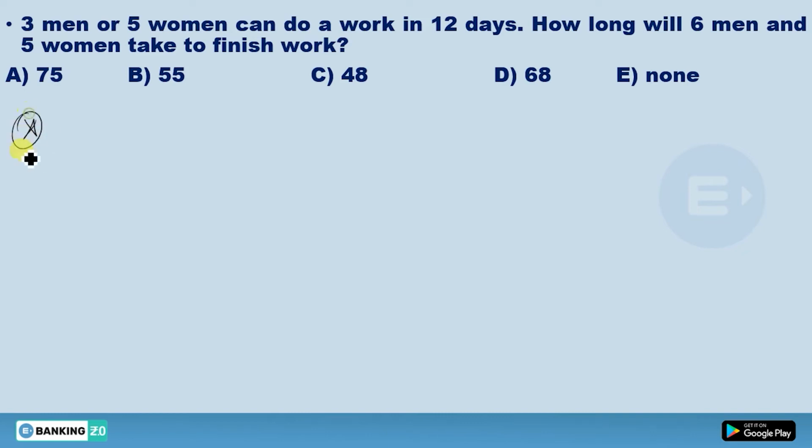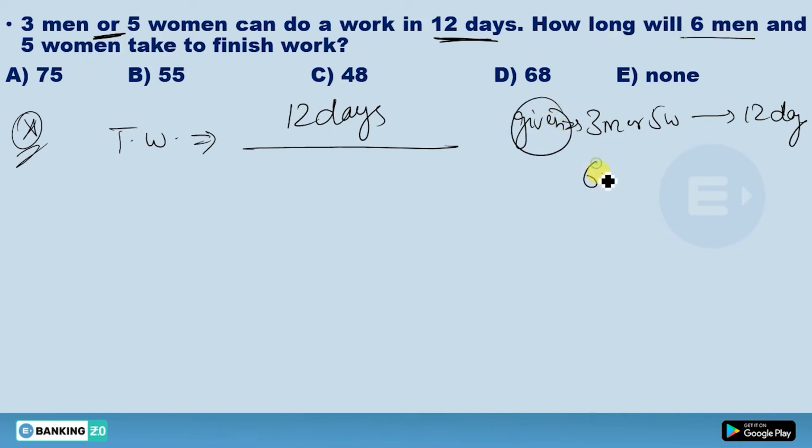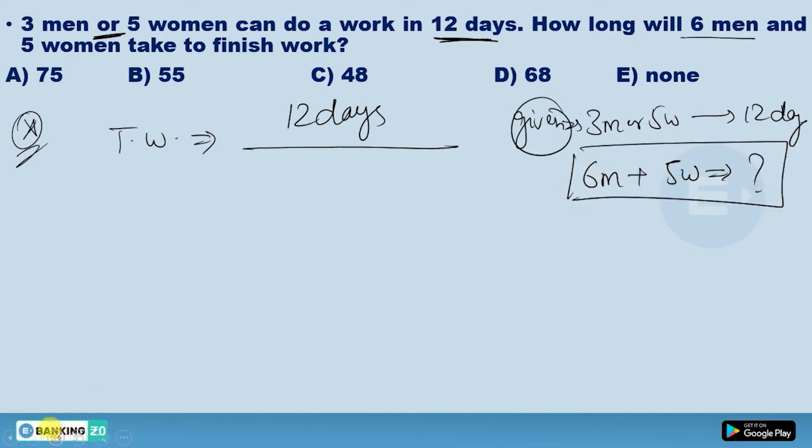If you see the "or" here, your total work would be this 12 days divided by, 3 men or 5 women you have given, they can do in 12 days. So this is given to you actually. And what you have asked, you have asked 6 men plus 5 women will do the same work in how much time. So there is a trick for this question.